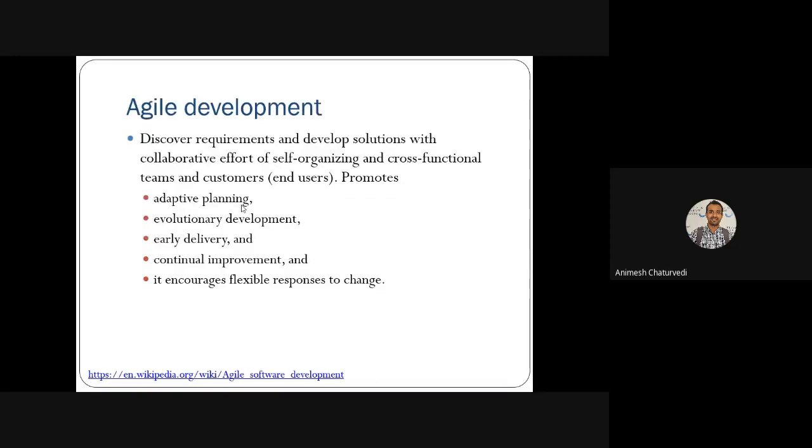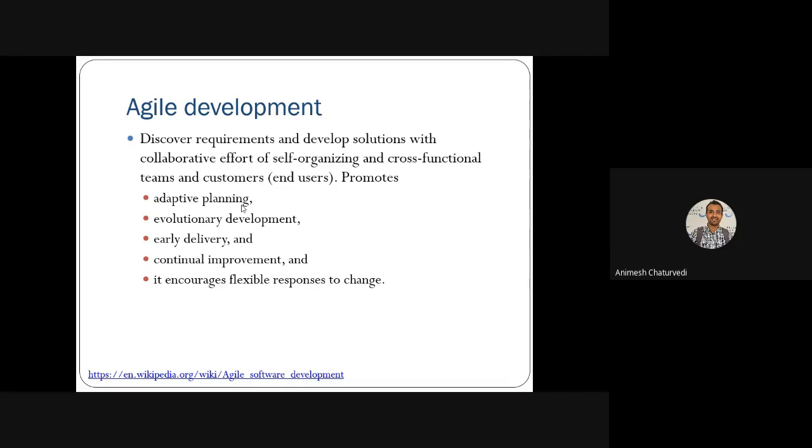Next, agile development means you discover new requirements and develop those requirements. Keep discussing with your client, your end user, your customer. A collaborative effort is needed for self-organizing, cross-functional teams. Teams of developers discuss with the customers, and they keep on learning the needs and requirements of the customer, and they keep on developing the project.